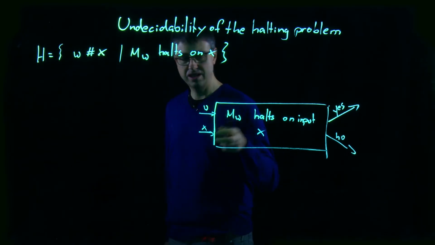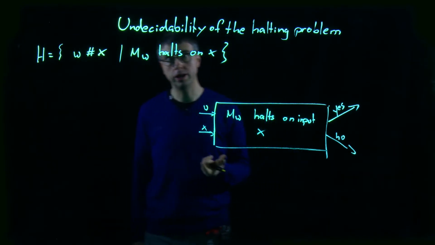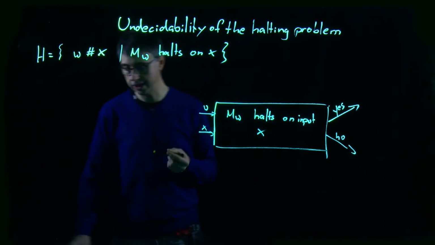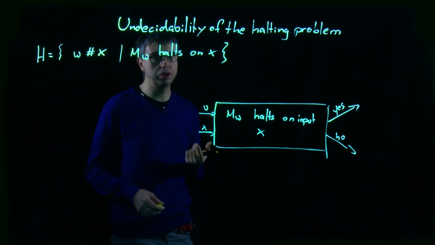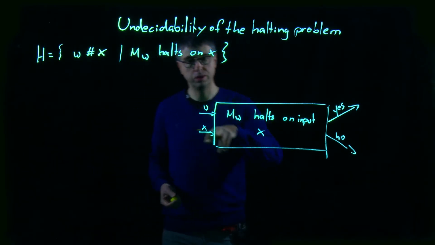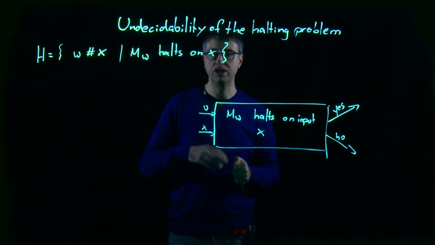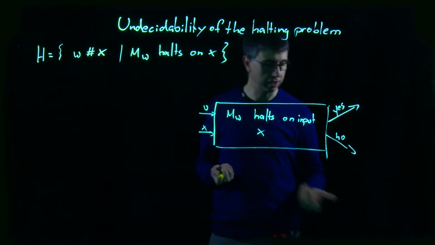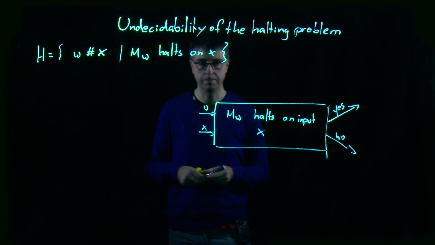However, if we had this Turing machine, we could easily construct a Turing machine that would decide the special halting problem we have seen in a previous video. Meaning it would be easy to decide if a Turing machine halts on its own input, because we would simply set the input X, which is an input here, to be the same as W. And then we would end up with the Turing machine deciding the halting problem on its own code.